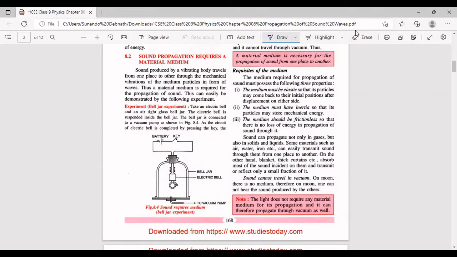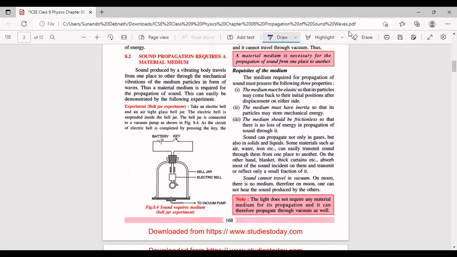But now what do we do? We would take out all the air out of this bell jar using this vacuum system. Now we have created a vacuum. There's no air inside the bell jar. Now when we press the key on, we would be able to see the bell ringing. We would be able to see the hammer striking the gong. हमें दिखेगा कि हाँ वो तो hit कर रहा है, but we would not be able to hear any sound,